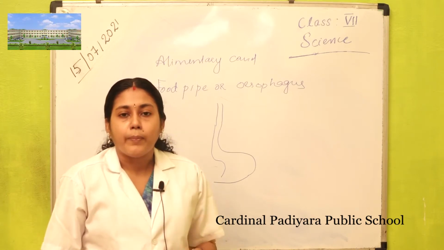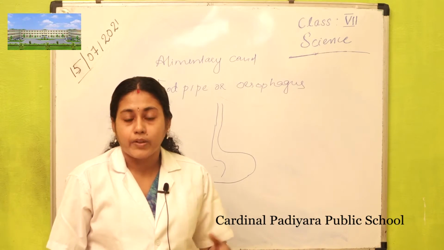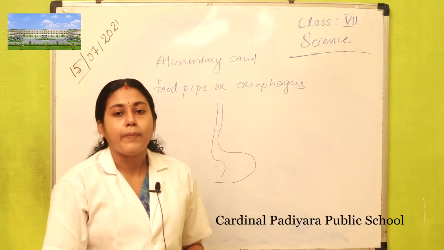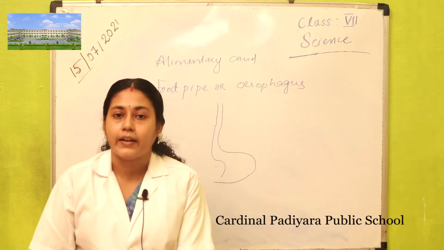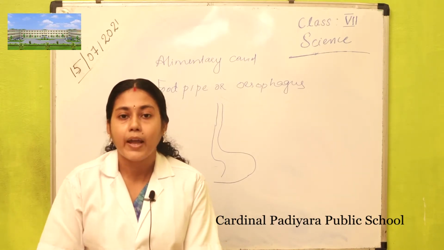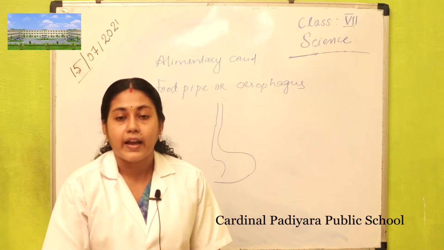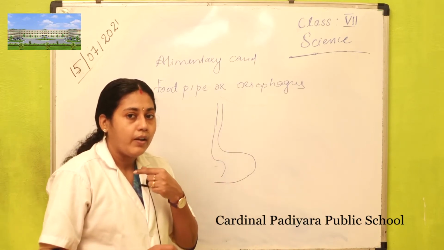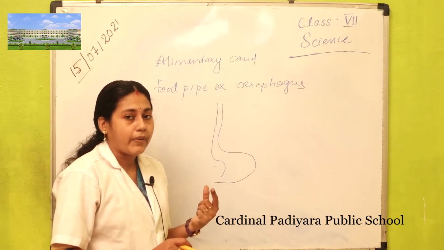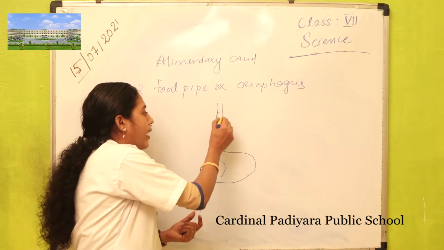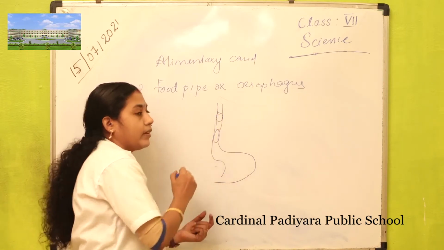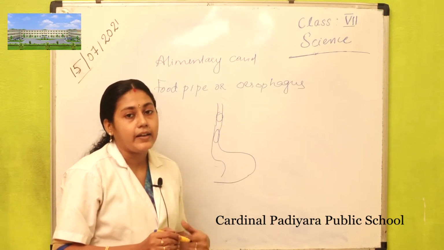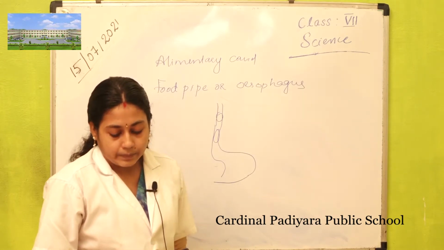The swallowed food passes through the food pipe. When we swallow food in our throat with the help of our tongue, the swallowed food passes through the food pipe, which runs along the neck and the chest.